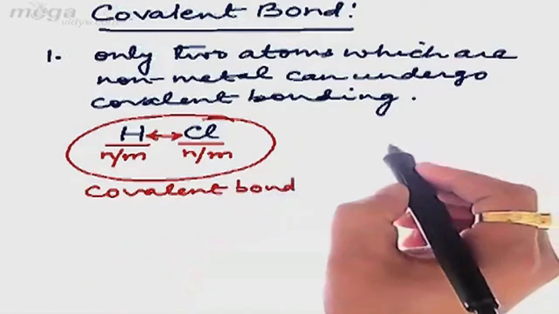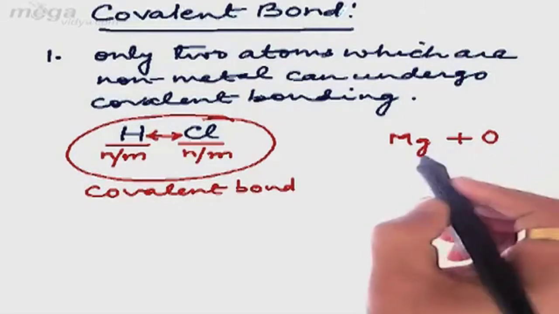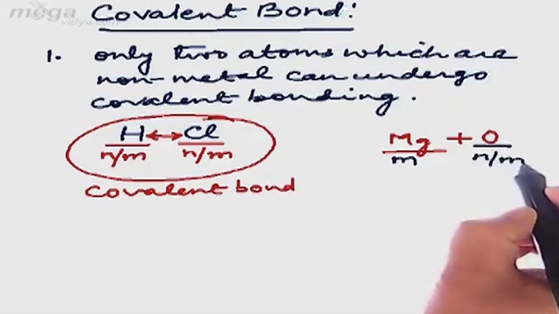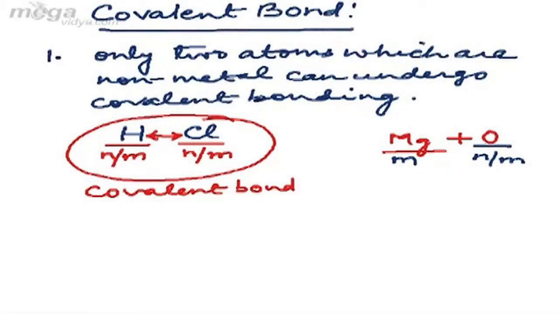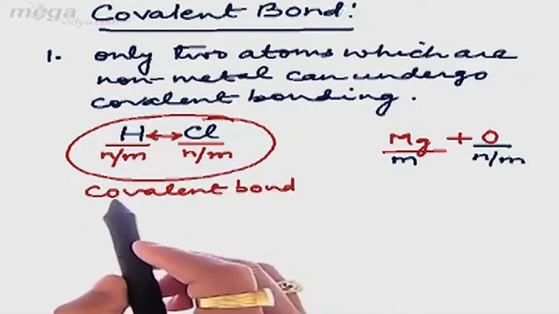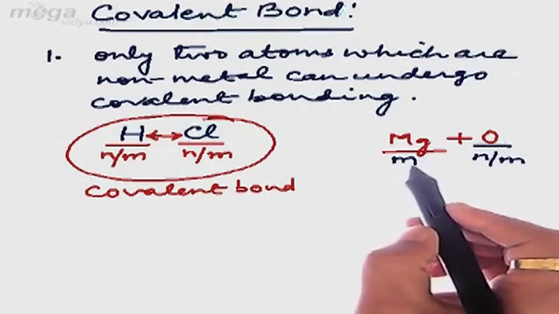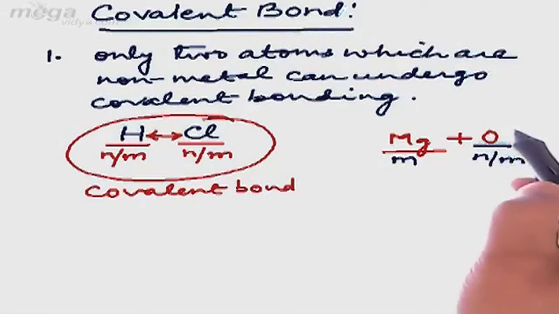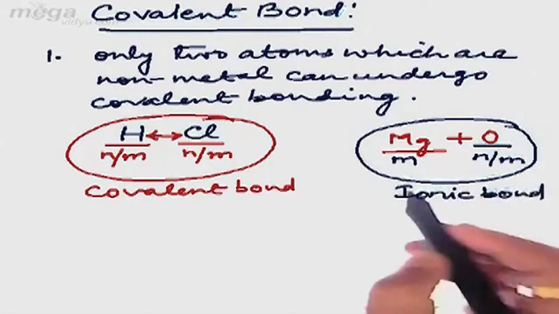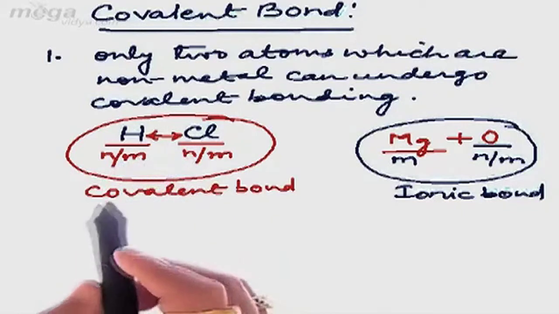But if I ask whether we can have covalent bonding between magnesium and oxygen, then here magnesium is a metal, whereas oxygen is a non-metal. And the very first point illustrates that when two atoms are non-metals, then they can undergo covalent bonding. But here we find that magnesium being a metal and oxygen being a non-metal cannot form a covalent bond, rather they will form an ionic bond. So the very first point about covalent bonding is that whenever two atoms are non-metals, they can form a covalent bond.